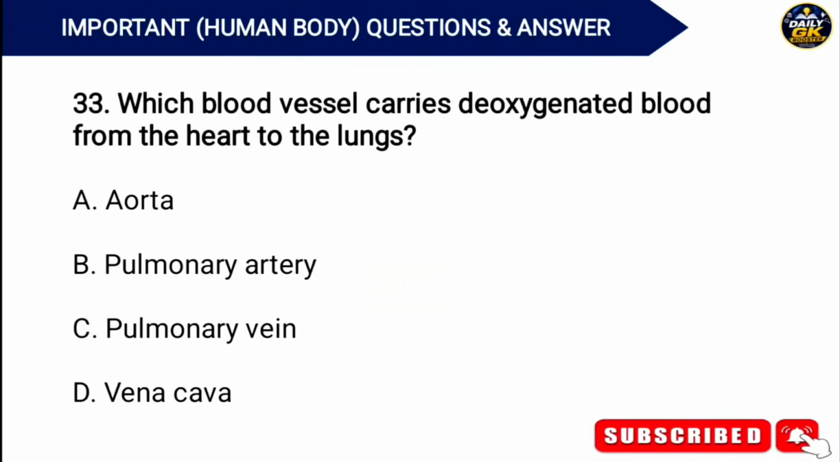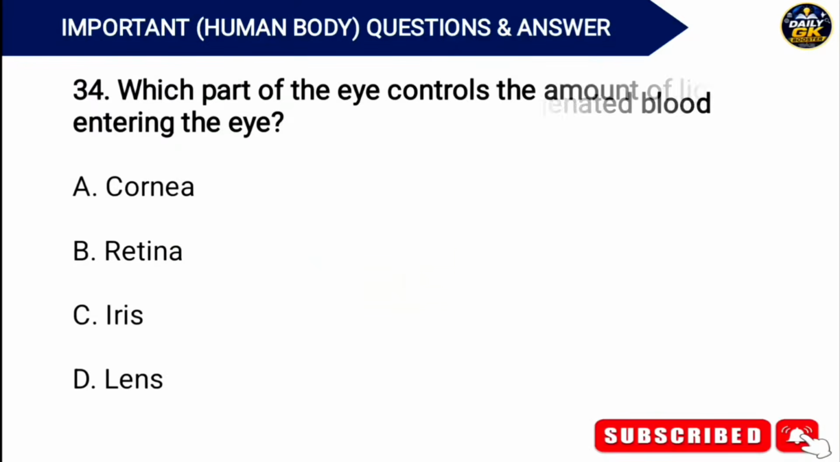Which blood vessel carries deoxygenated blood from the heart to the lungs? Answer. Option B. Pulmonary artery. Which part of the eye controls the amount of light entering the eye? Answer. Option C. Iris.